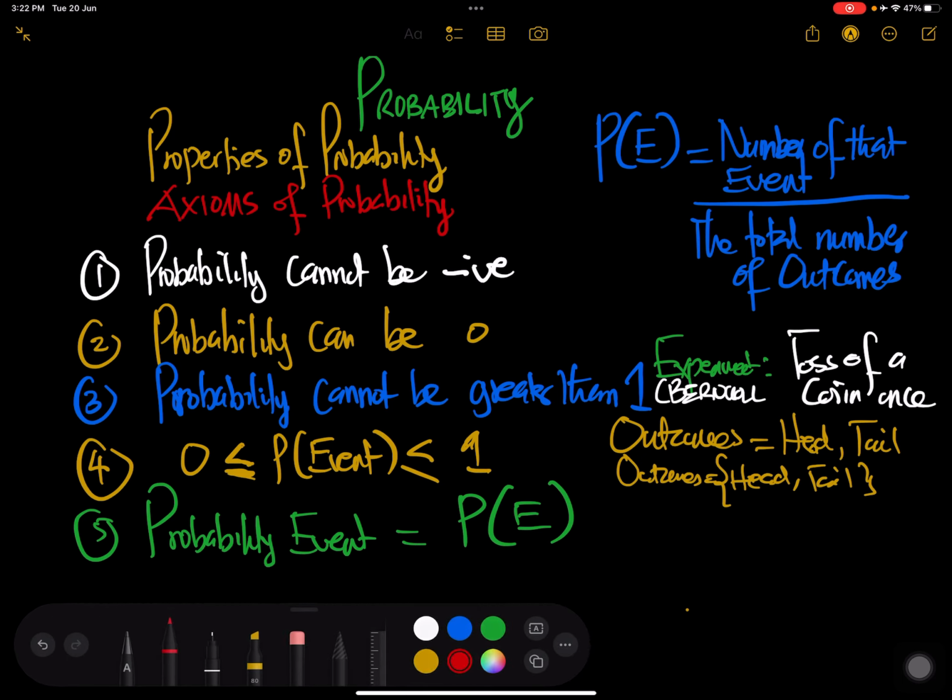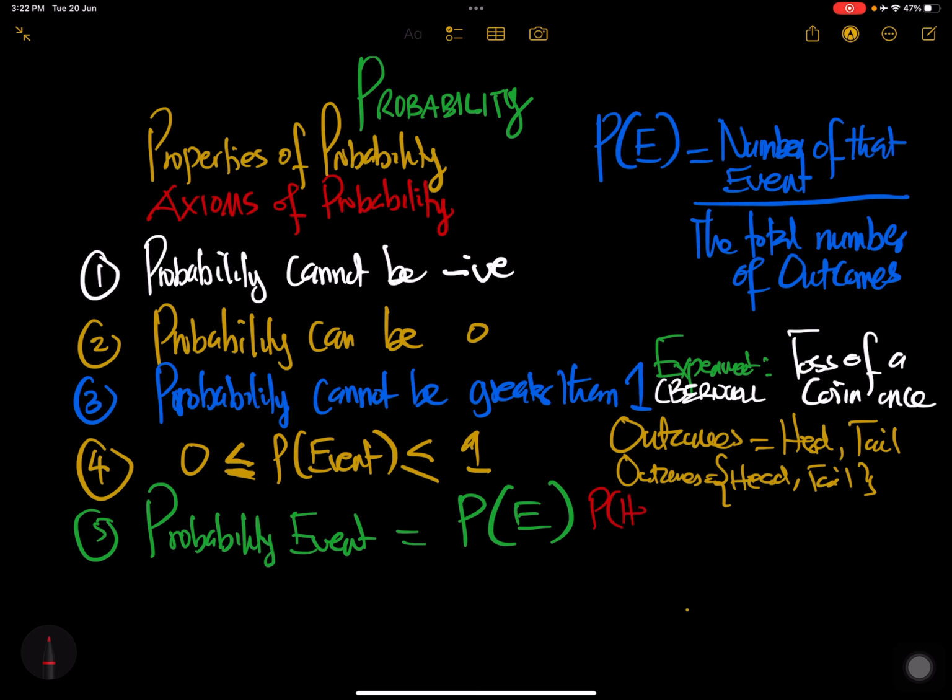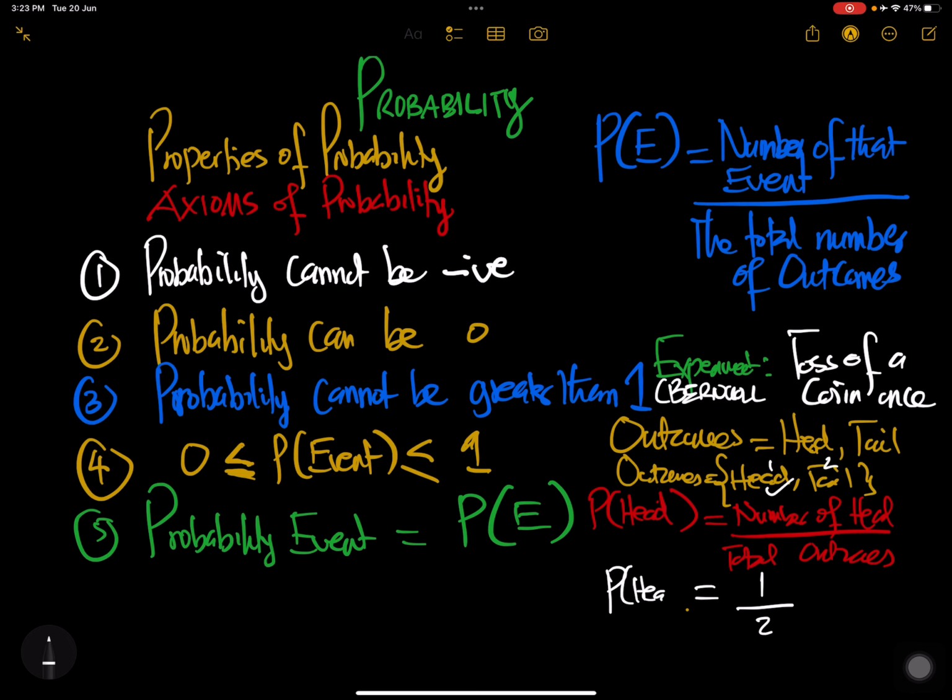Now we can look for the probability of one of the events. What's the probability of the head? Remember, the formula says the number of that event, the number of head, divided by the total outcomes. The number of head is 1, divided by the total outcomes, which is 2. So the probability of a head is 1 over 2, which is half, and that half is 0.5.